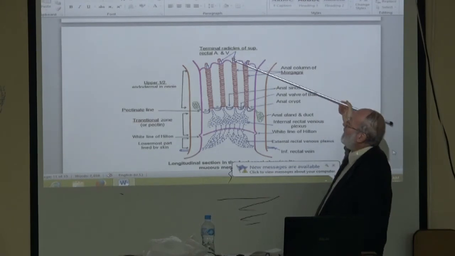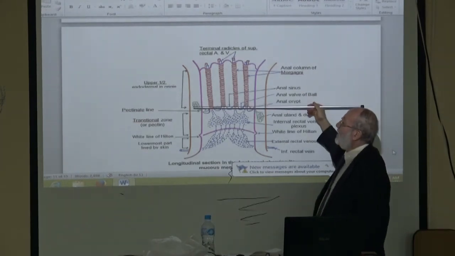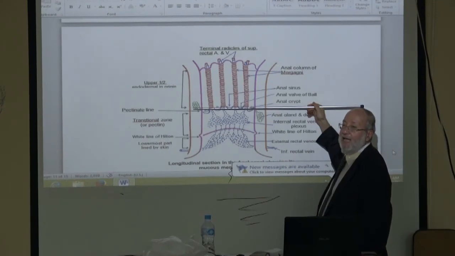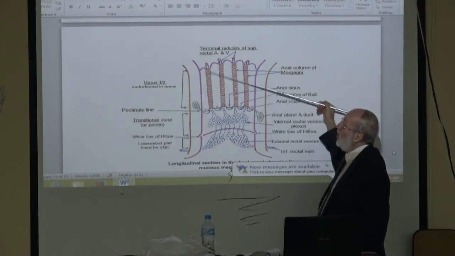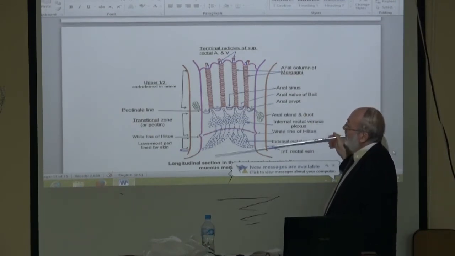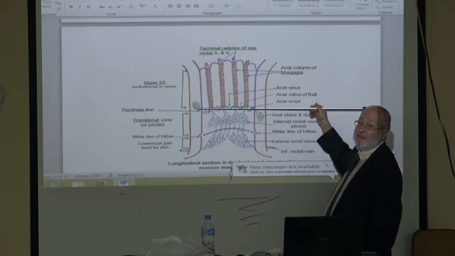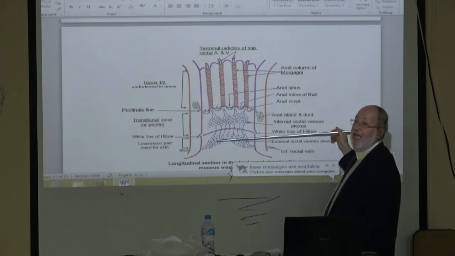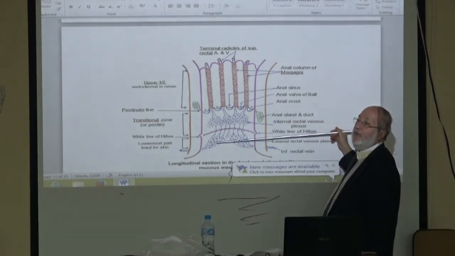The upper half of the anal canal above the dentate line develops from endoderm, and the lower half below the dentate line is ectodermal, from the proctodeal membrane.